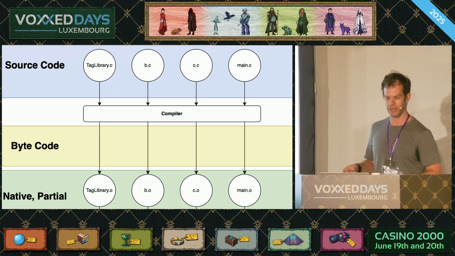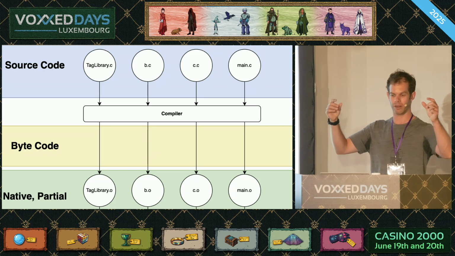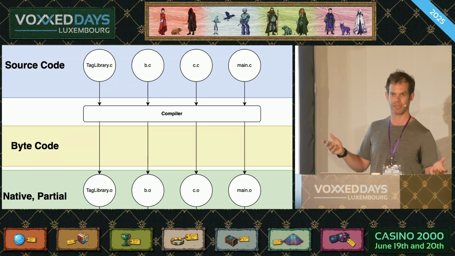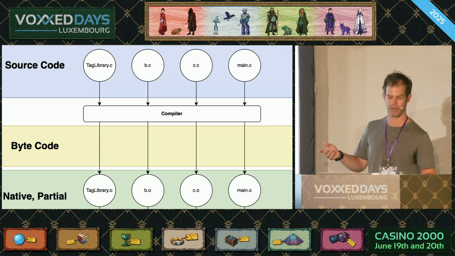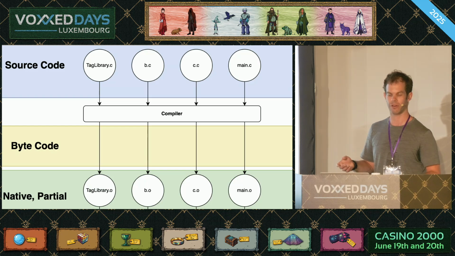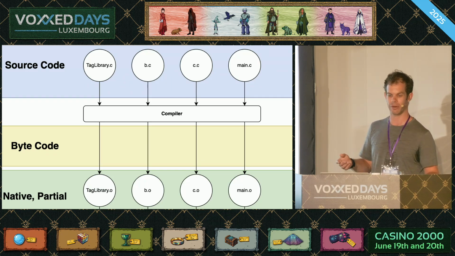And visually, it looks like this. We take these individual units of source code, we push them one by one through the compiler, and we end up with native code built for some architecture, probably the architecture that we're running on. But we can't do much with this yet. And the reason we can't do much with these object files is because they reference symbols that exist somewhere but don't know how to resolve them.